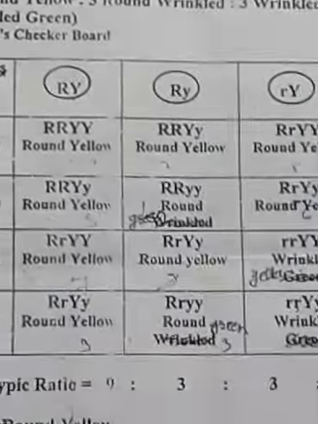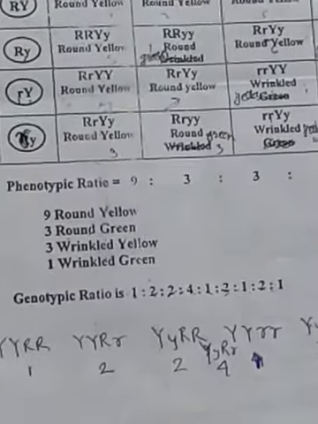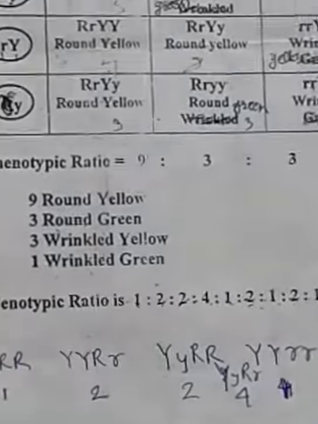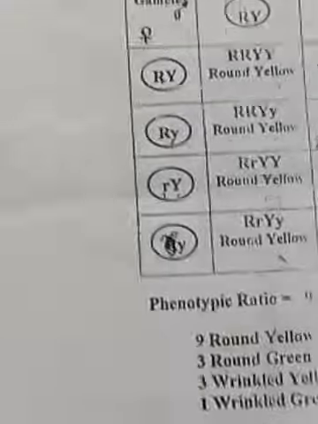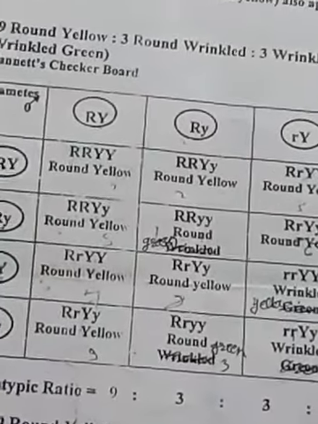Like this you have to draw the Punnett checkerboard, and write the phenotypic ratio and genotypic ratio here. Okay, so again you have to study the interaction of genes here. So what does interaction of genes mean?